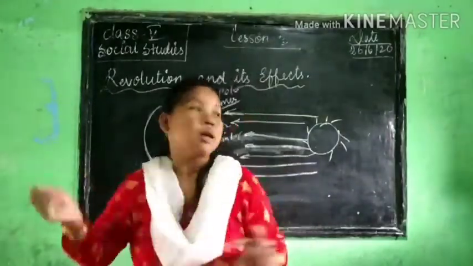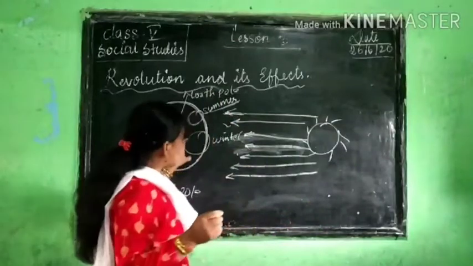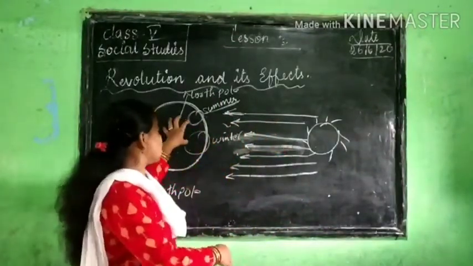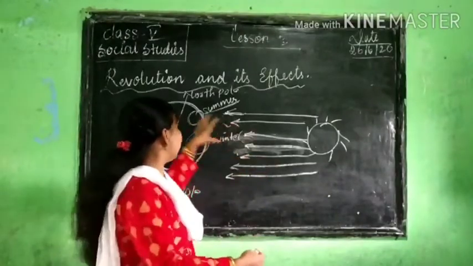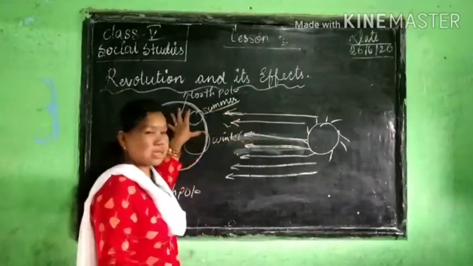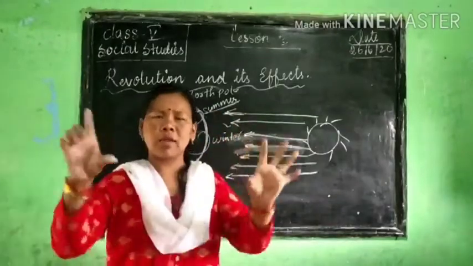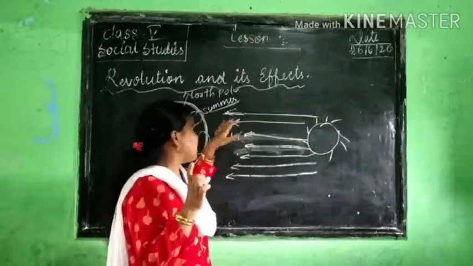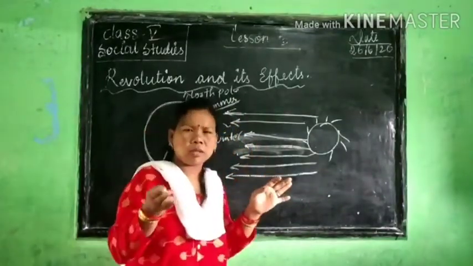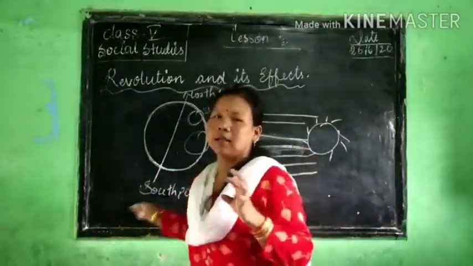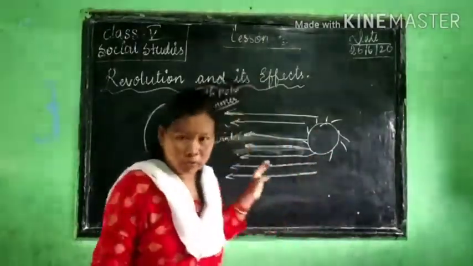In the same way, while revolving, this earth also faces the sun. Sometimes our earth will be near to the sun and receive direct sun rays, then that part will have summer. The part which is a little bit away from the sun and not getting more sunlight will have winter.